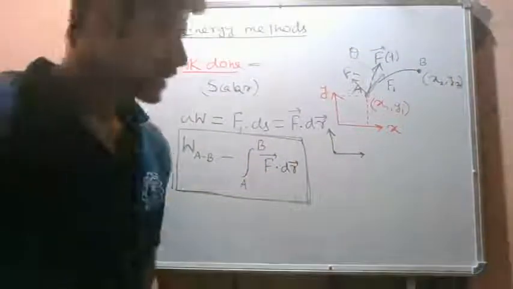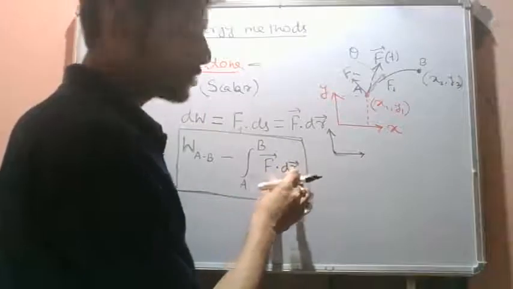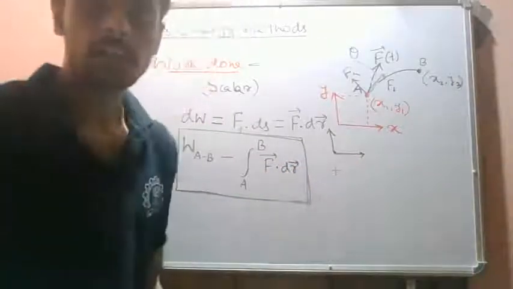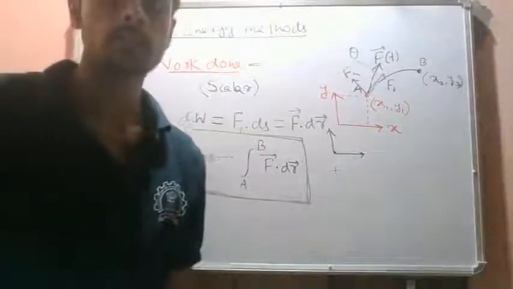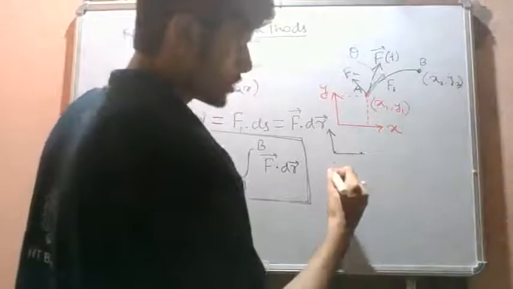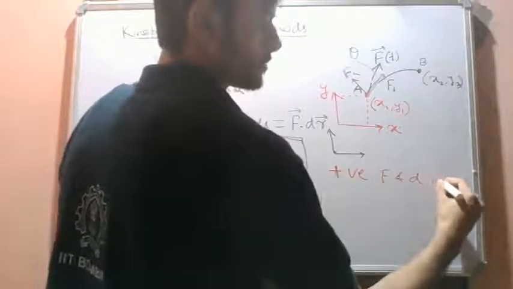Okay. So if F and dr, these two, are along the same direction, the work done will be positive. That means if the force and displacement are in the same direction, we will say that the work done is positive.